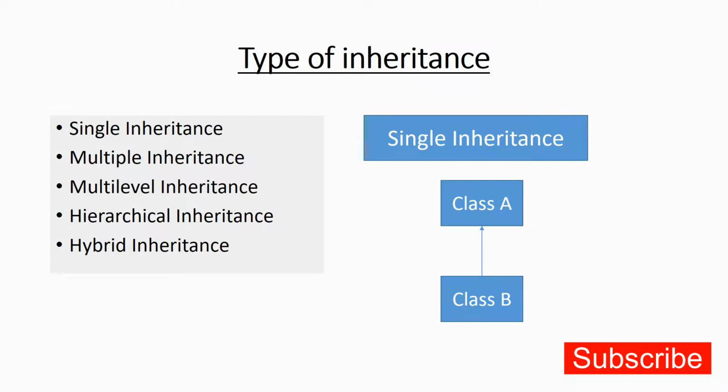So this is the real life example, and if we talk about the same thing in a programming language, there are many types of inheritance, and today in this particular tutorial we are going to talk about single inheritance. In fact, these are the types of inheritance that we have: single inheritance, multiple inheritance, multi-level inheritance, hierarchical inheritance, and hybrid. One by one I'll be taking tutorials on each of them, but at this point we are going to look at single inheritance.